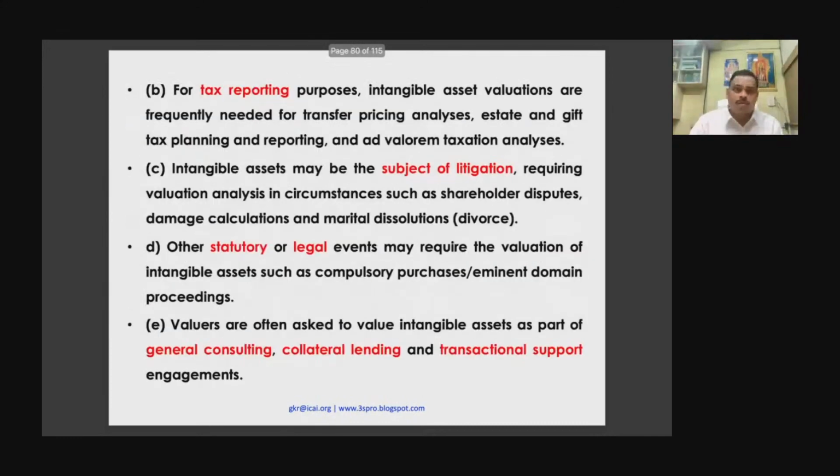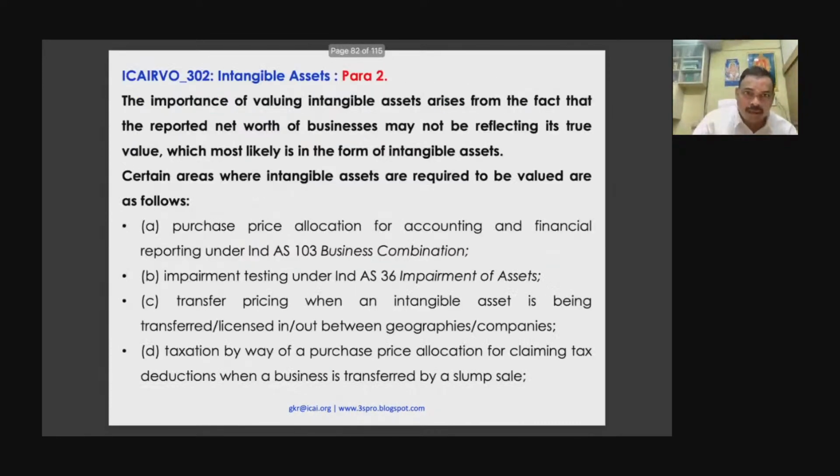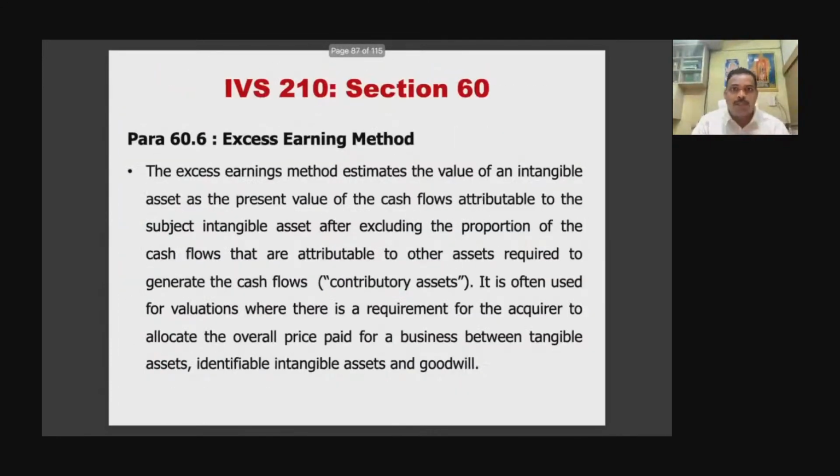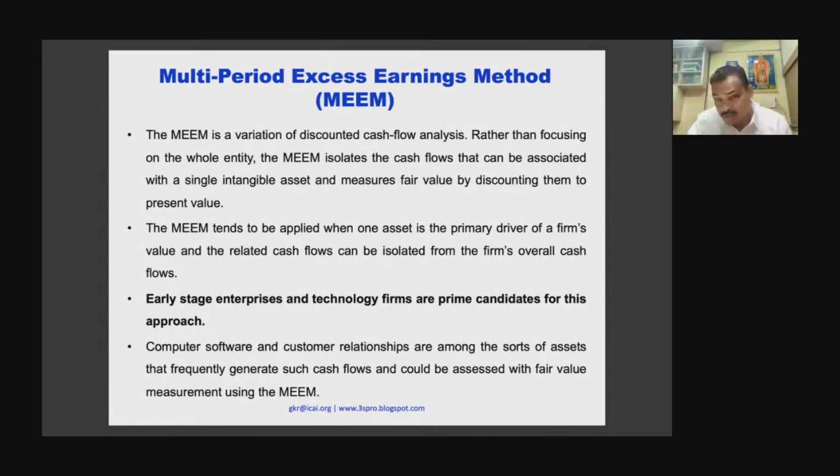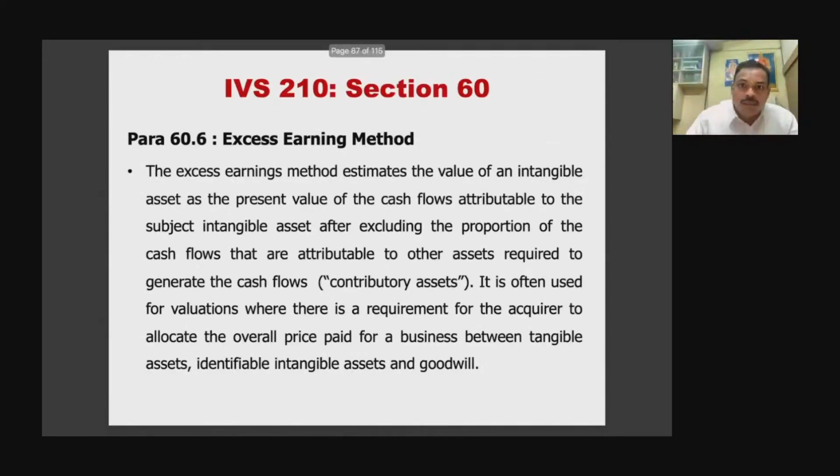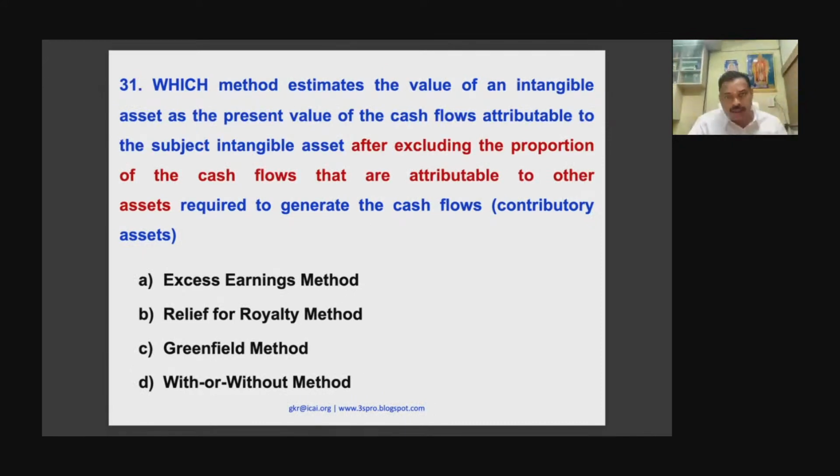Now, let me take you to the next part. Look at multi-period excess earning method and distributor method. Very important. Now, what is the multi-period excess earning method? See, you have a primary intangible asset. Okay. So the primary intangible asset is your technology. And the secondary intangible asset is, say, your customer relationships or customer list. Okay. Now, both you want to measure what is the value.